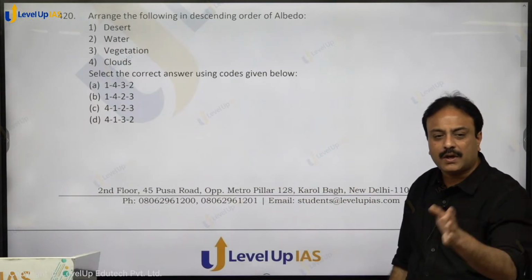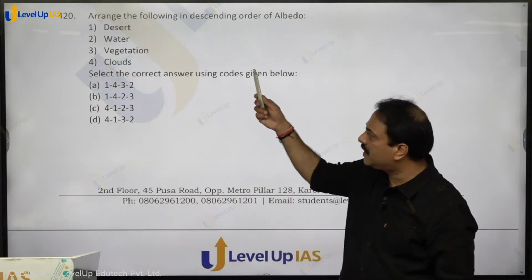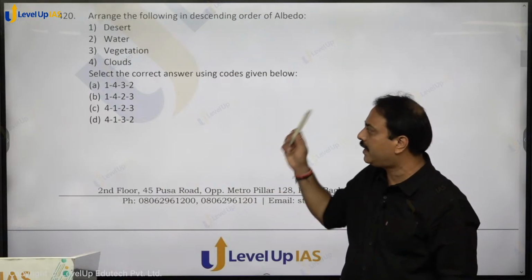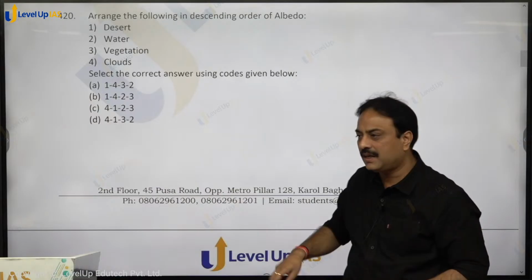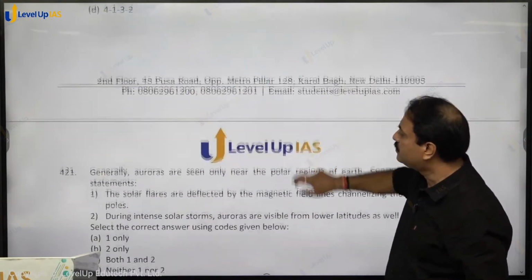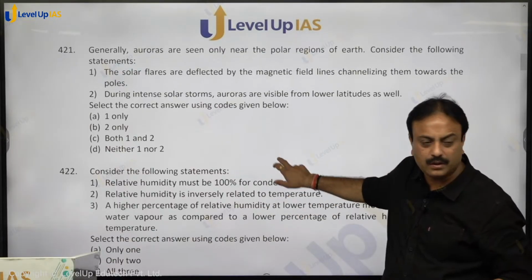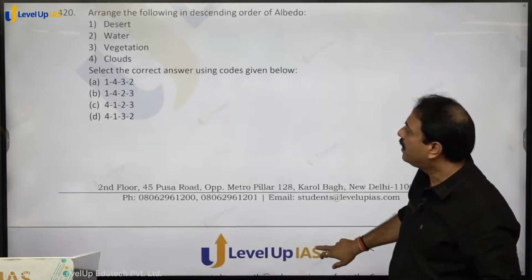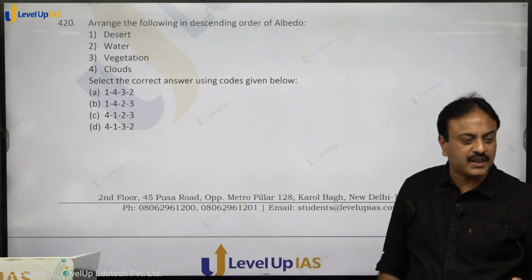So what is the descending order? Descending order is snow, ice, cloud, desert, vegetation, water. So it will be cloud, desert, vegetation, water. 4132. 4132, option D. D for dog shall be the right answer to this. Snow, ice, cloud, desert, vegetation, water.